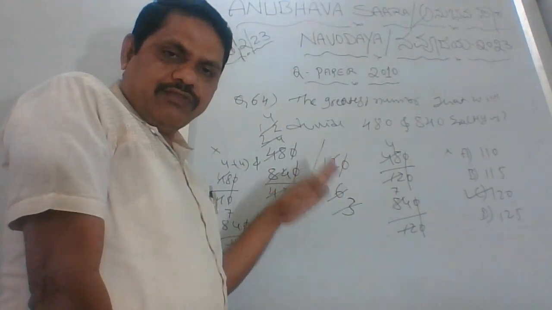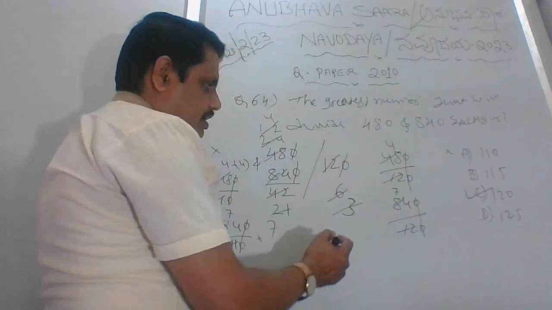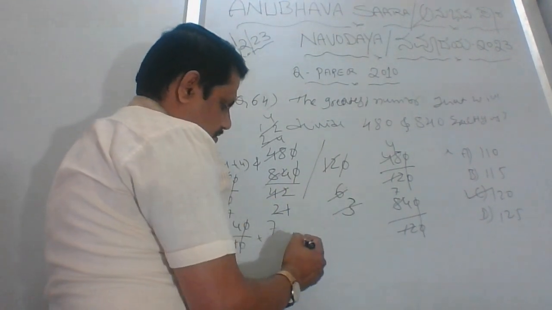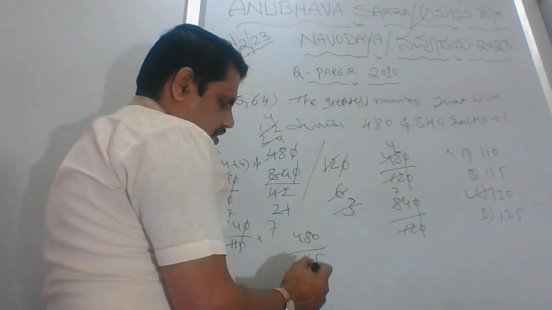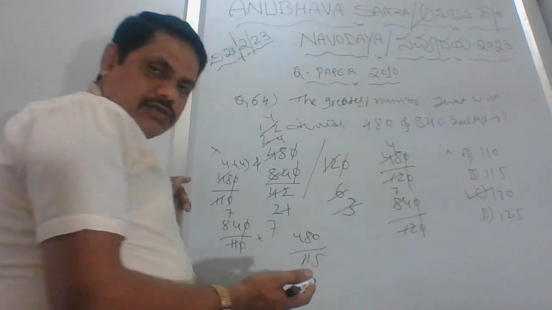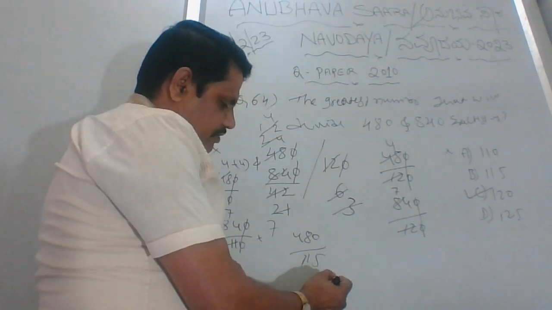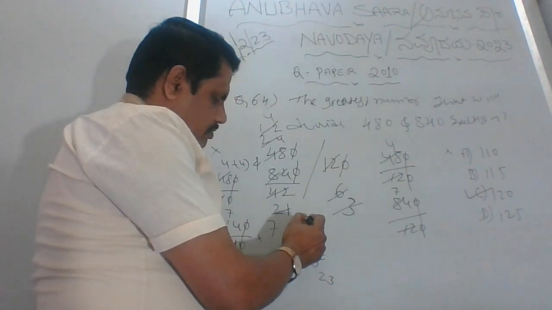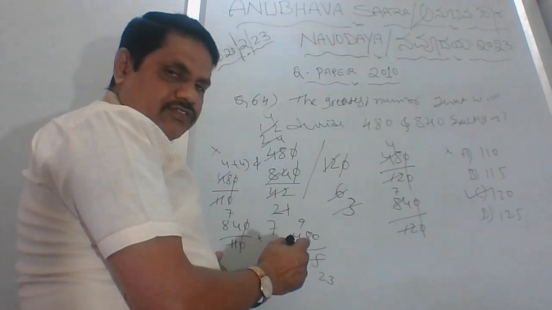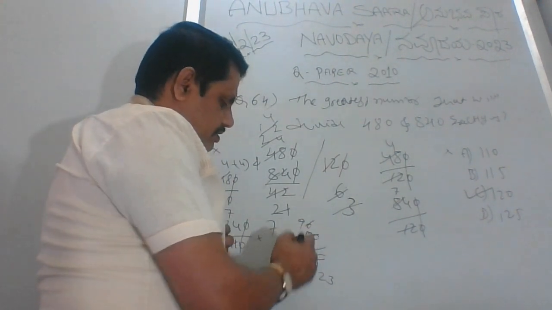I am just explaining to you from the beginning. Okay. We'll try with 115. 115 also remains similar. 480 divided by 115. That means you can only divide by 5. 5 2s are 10, 5 3s are 15, 5 9s are 45, 5 6s are 30.